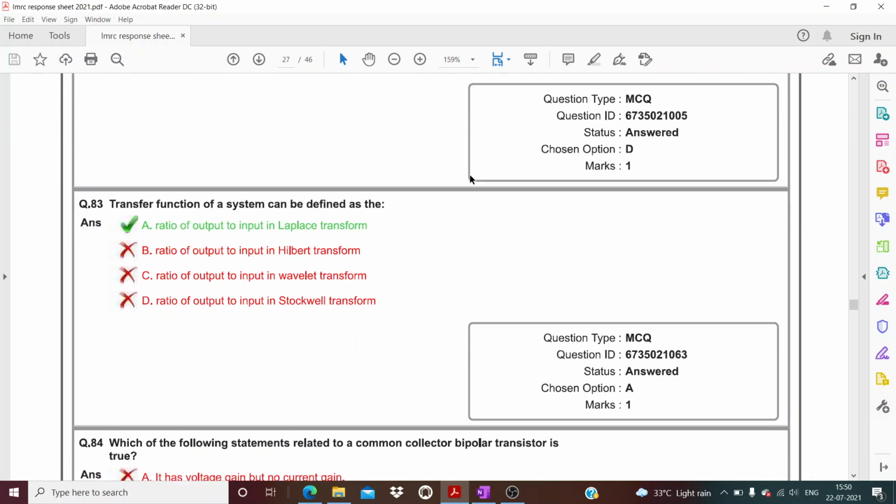Okay. Now question number 83. What is the transfer function? Transfer function is always defined as the Laplace transform of output to input. Okay, this is a very basic definition. You must be aware of it, I think.